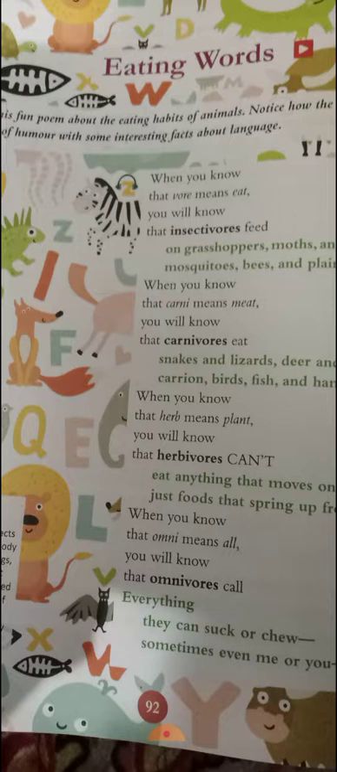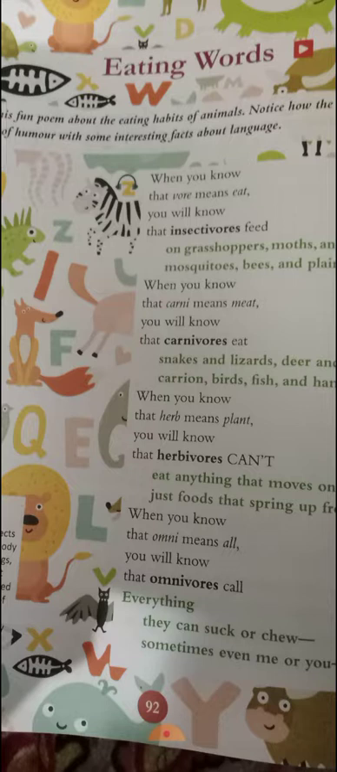So insectivorous, like lizards. These types of animals are called insectivorous. So they eat grasshoppers, moths, butterflies, mosquitoes, bees, even the plain old flies. Now in the next four lines the poet is saying,